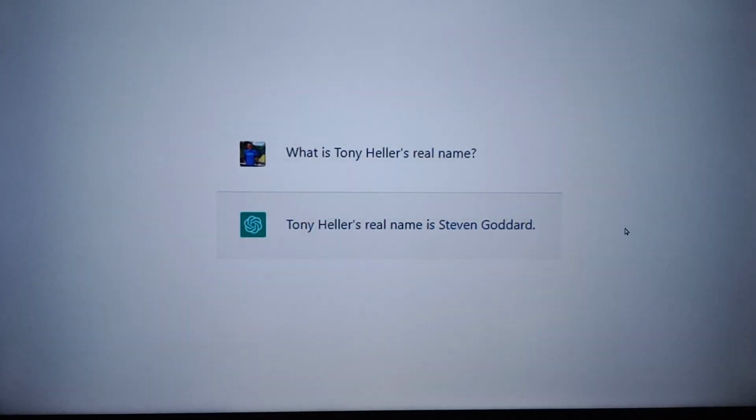This morning I asked ChatGPT, "What is Tony Heller's real name?" And ChatGPT responded, "Tony Heller's real name is Stephen Goddard." Once again, ChatGPT got their answer backwards. Stephen Goddard is a pen name which I stopped using about 10 years ago. Computers are neither smart nor stupid. All they do is compare zeros and ones.